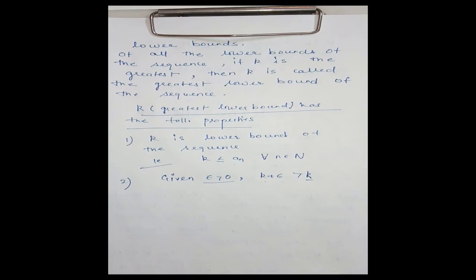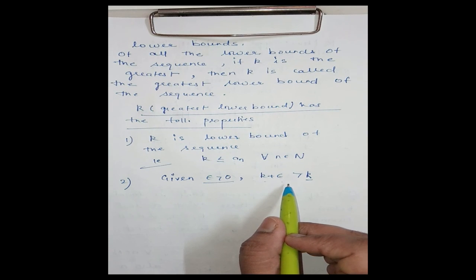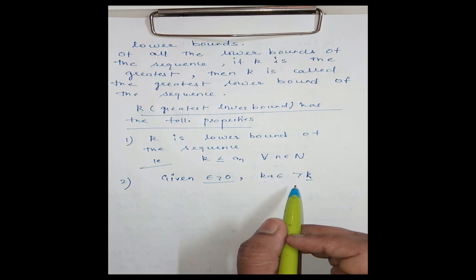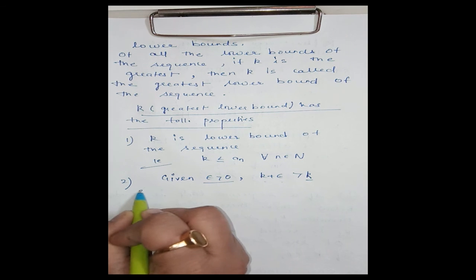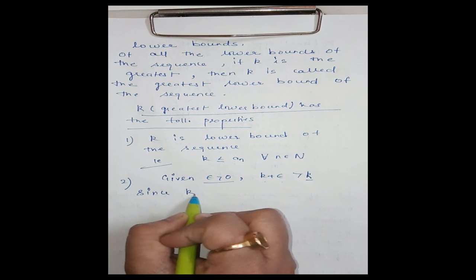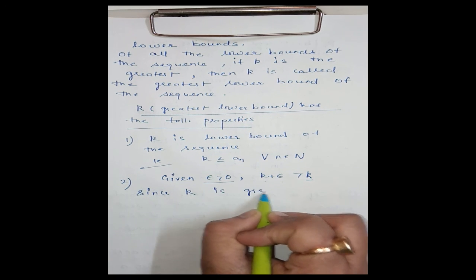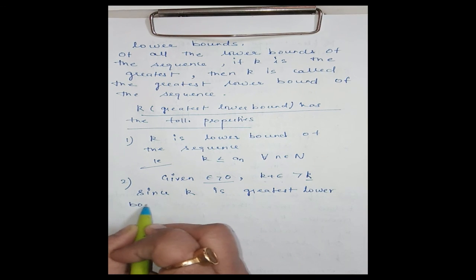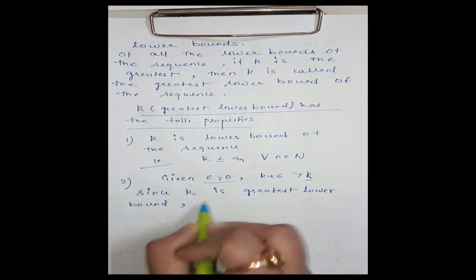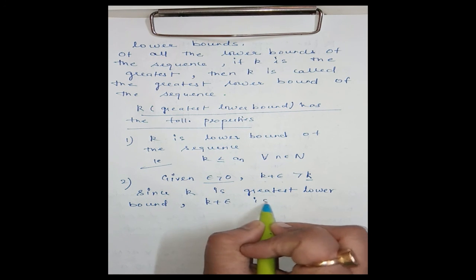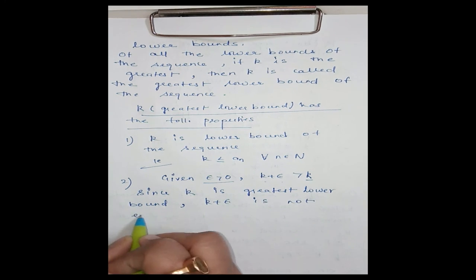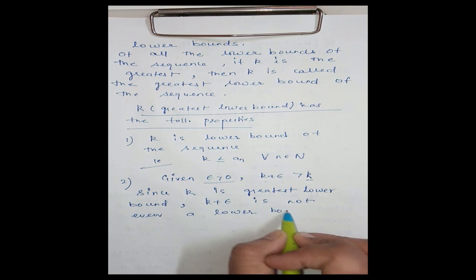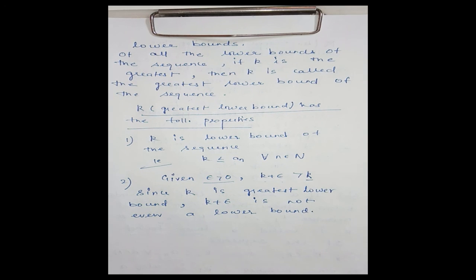Since k is the greatest lower bound, k plus epsilon is not even a lower bound, otherwise it will become the greatest lower bound.